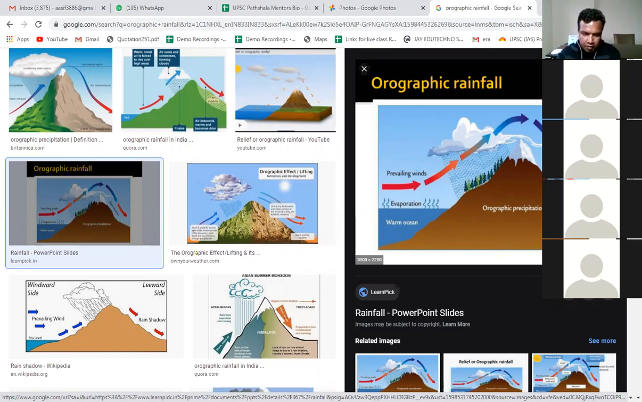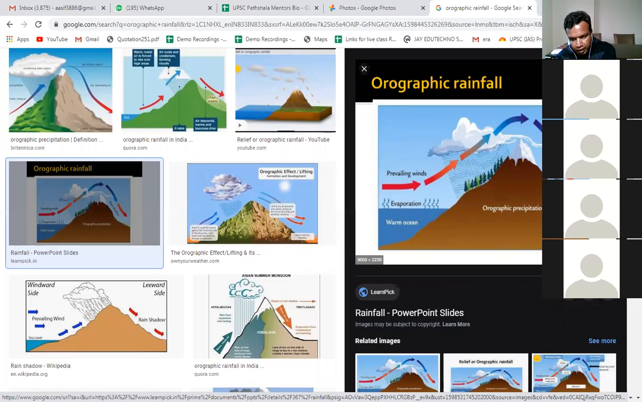Suppose when the air mass moves downwards, अगर air mass ऊपर से नीचे आ रहा है, then the temperature of the air mass increases or decreases? Increases. Temperature will increase. And when the temperature increases, then moisture holding capacity increases or decreases? It increases, and that is the reason when the same air mass crosses over the mountain and